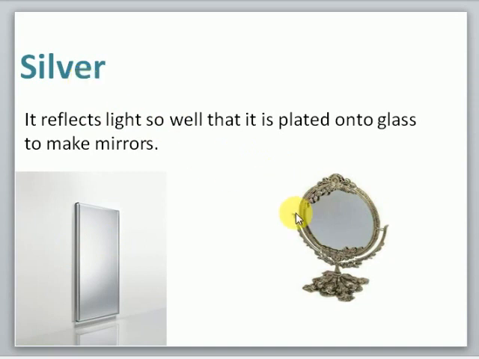Reflector of light means when light rays fall on the surface of silver mirror, this silver will reflect light, means the light rays will bounce off of the surface of silver mirror. So when these light rays bounce off of the surface of the silver, they return to our eyes. That is the reason why we can see ourselves in a mirror. So silver is used to convert glass into mirror because silver is a very good reflector of light.